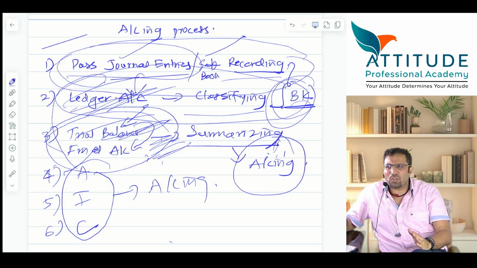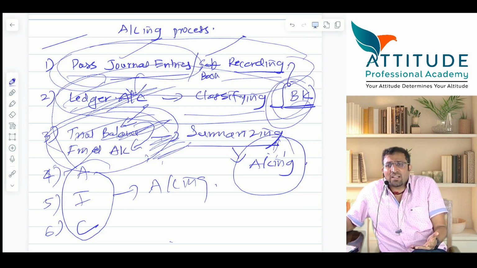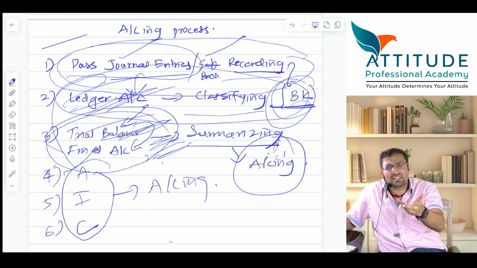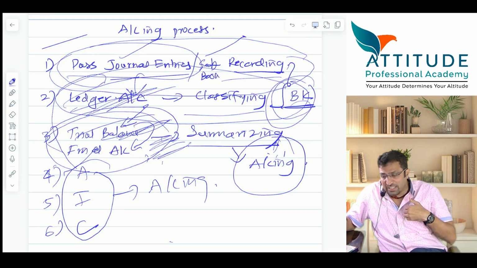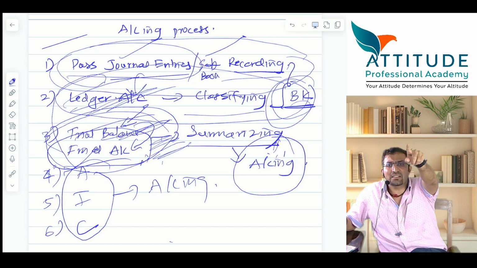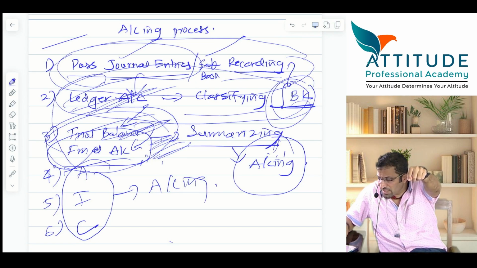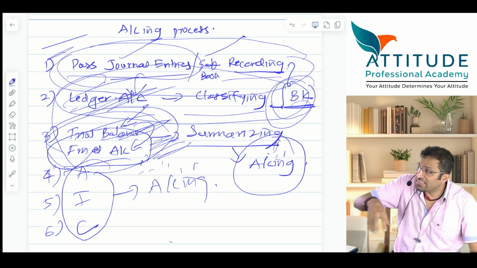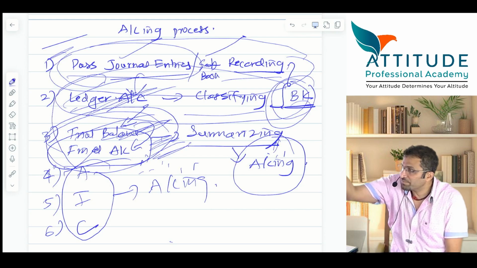That depends on the nature of the organization. If I'm a trader, I'll prepare trading account. If I'm a manufacturer, I'll prepare manufacturing account. If I'm only a service provider, I will not prepare trading account because I'm not a trader. I'm only rendering services. I might prepare only P&L account, which is also known as income and expenditure account. Nature of business will define what kind of final accounts I'm going to prepare. Today, directly from transactions, we went to balance sheet. In the coming days, we'll study all these things.